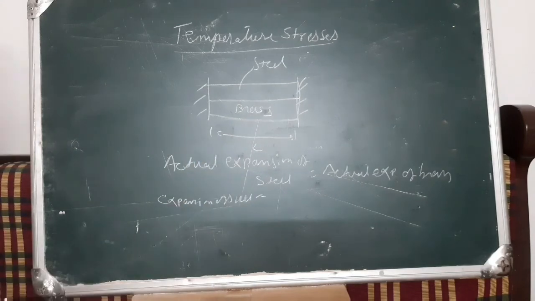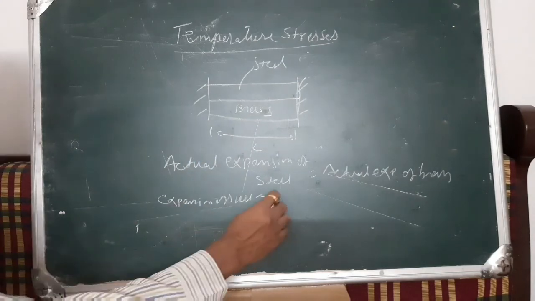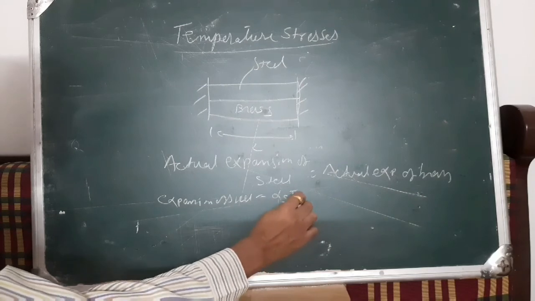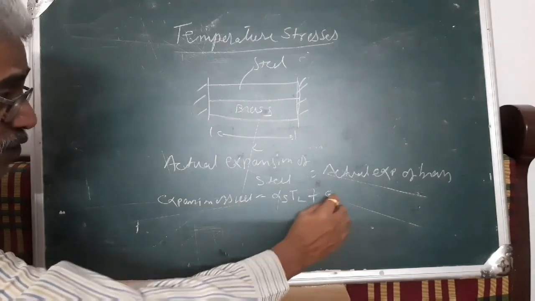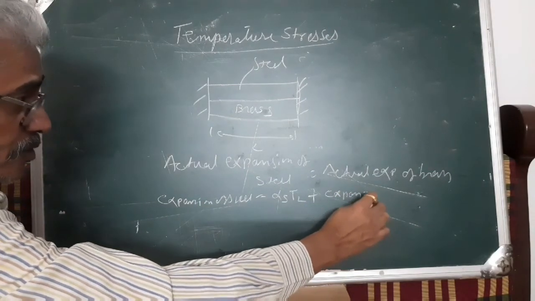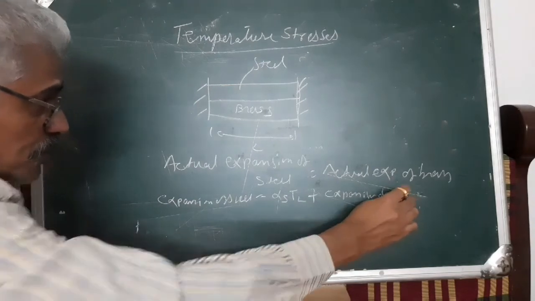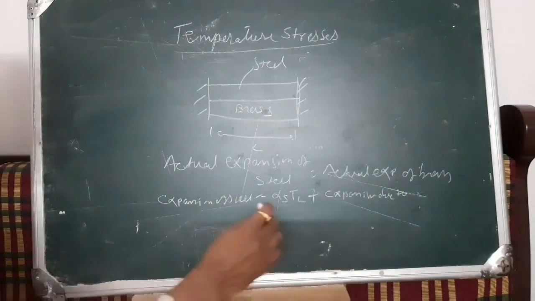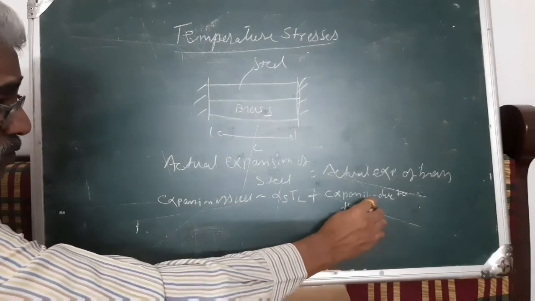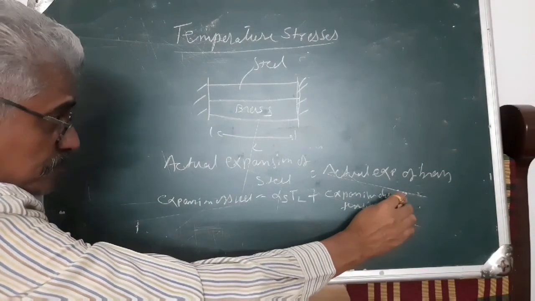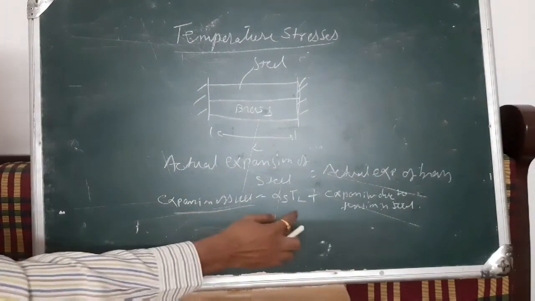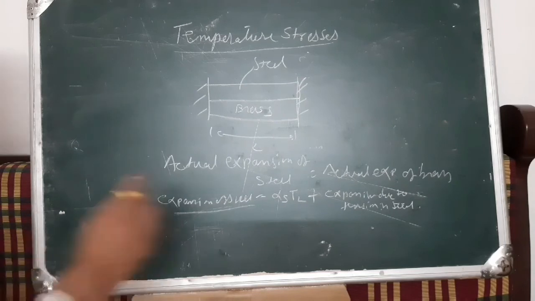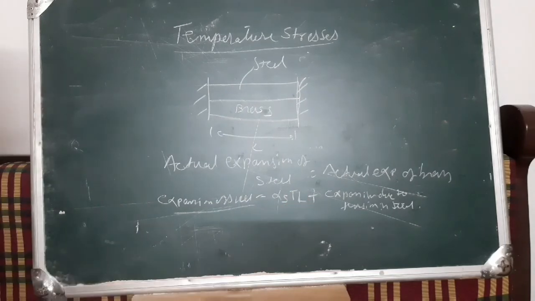What is the expansion of steel? It is, we can say, alpha S T into L plus expansion due to tension in steel. So what is this expansion of steel? We can say that is alpha S T into L. T is the temperature rise and L is the length of the bar, plus expansion due to tension in steel.